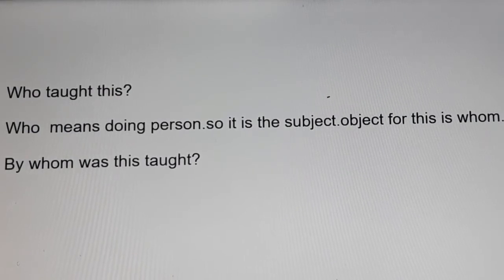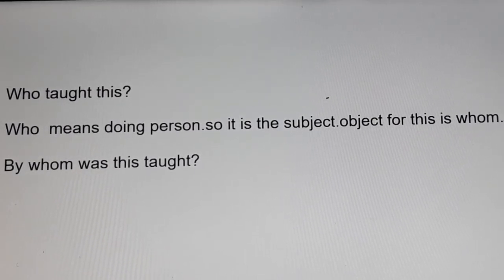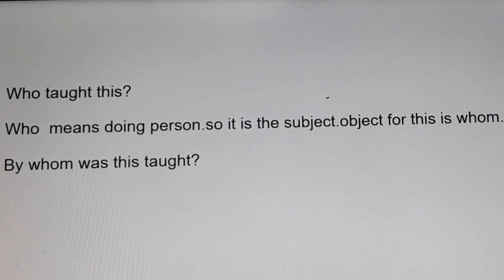So we must write was taught. Here object this. This should be changed to subject. Where should we put the subject? After the helping verb. In questions we must write the subject after the helping verb.